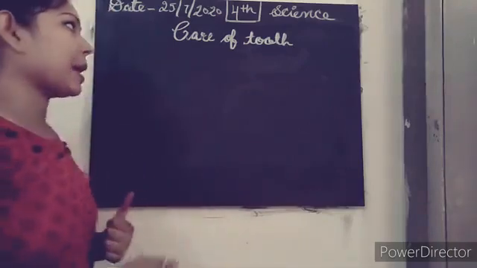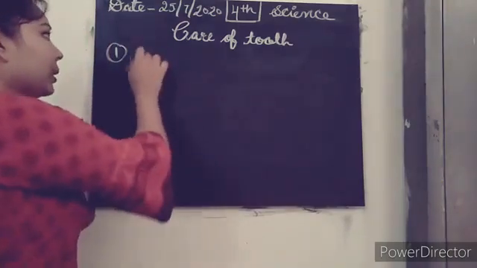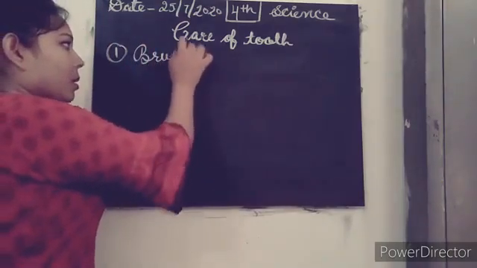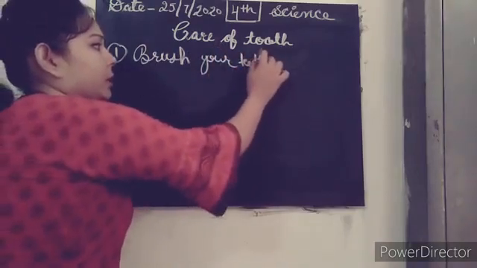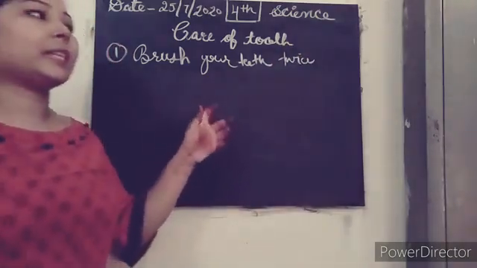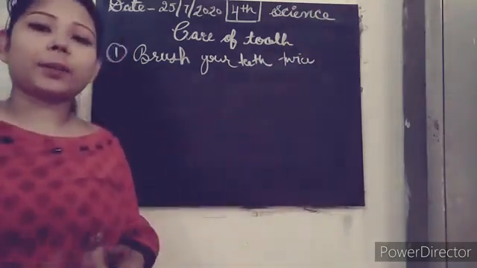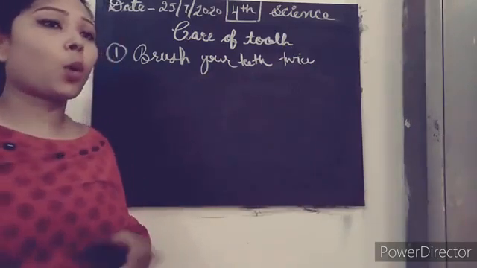So now what are the things by applying which we can have good teeth? For example, the first one, you can brush your teeth regularly. Brush your teeth twice, that means in the morning and afterwards at night.